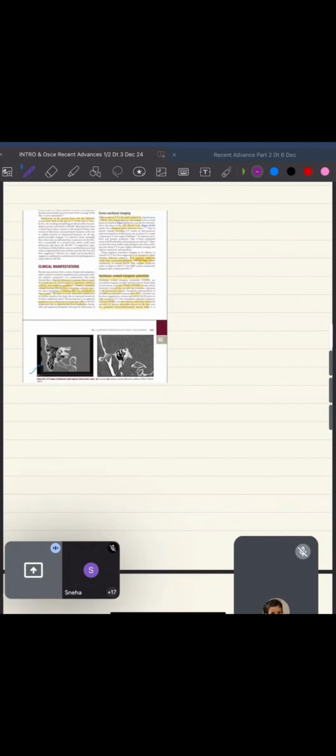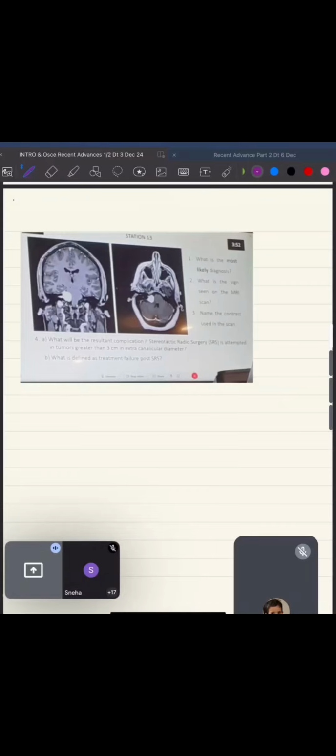This is the details which I have taken from Scott Brown itself. The above questions का answer is given over here. This is the same image which was asked in your DNB exam. Chalo, moving ahead. Again, an image from Scott Brown, and this question has been asked twice. Okay, this what is the most likely diagnosis? The diagnosis for you will be vestibular schwannoma.